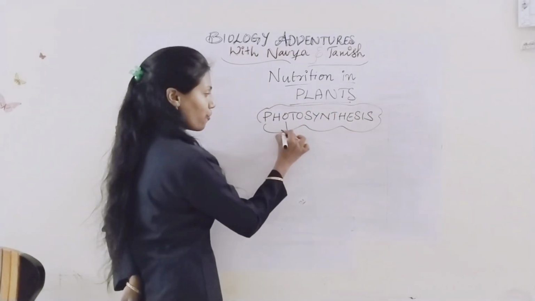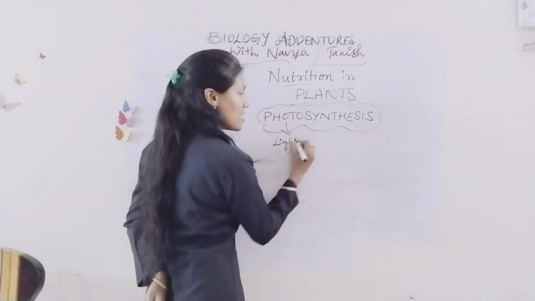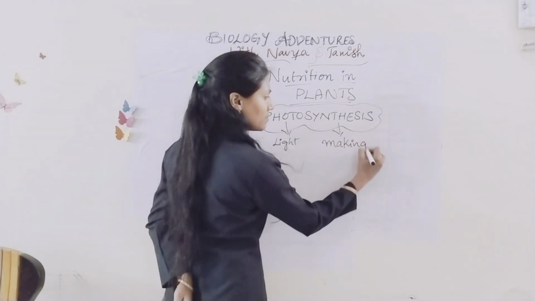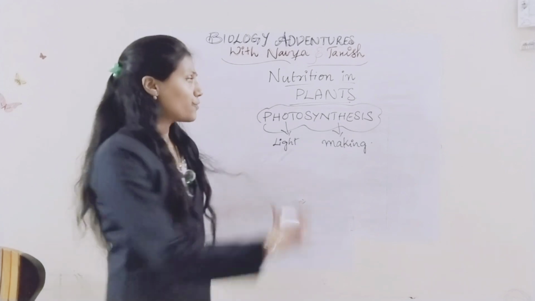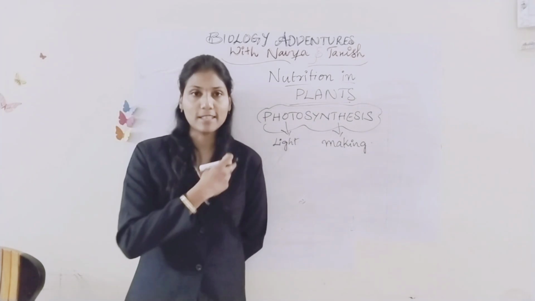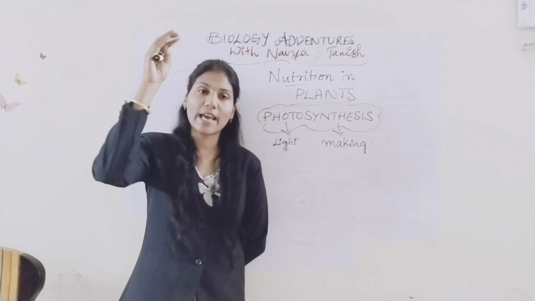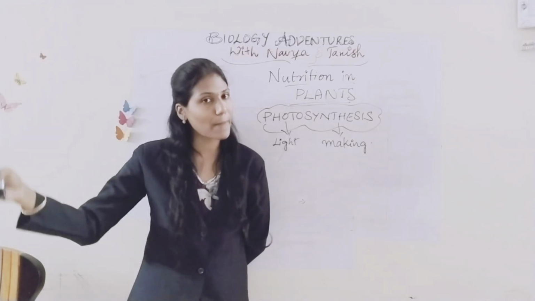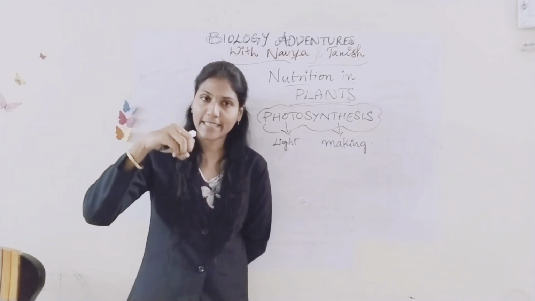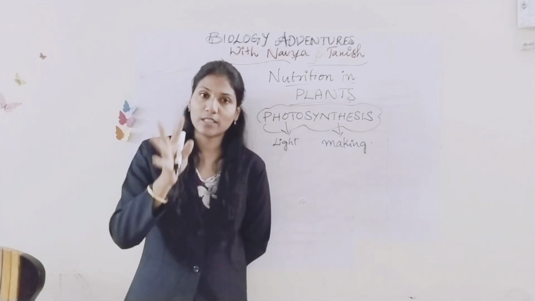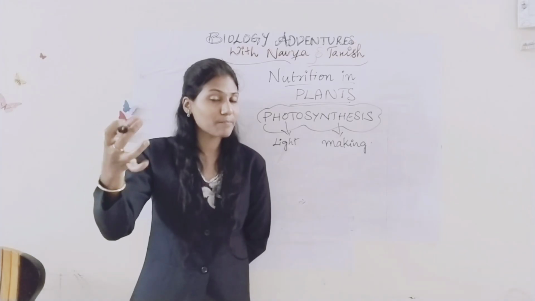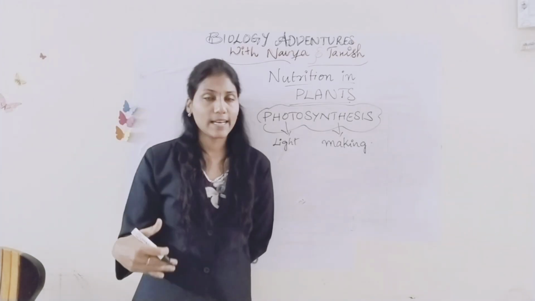So I already explained, photo means what? Light. Synthesis means what? Process or making. So photosynthesis is how plants prepare their food. Which part? We already know: every part of the plant has a special, different job. Roots absorb the water. The stem transports the water from the roots to other parts, and the food prepared by the leaves is transported to all other parts.